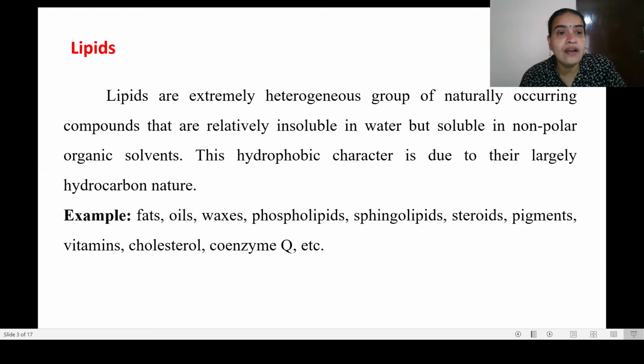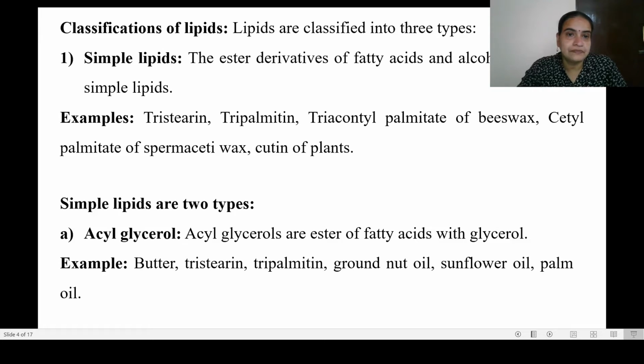These are having long carbon chain. All these lipids will be having long carbon chain in their structure which will make them hydrophobic, and that is the main reason for the non-solubility in water. But they are soluble in non-polar organic solvents. So this hydrophobic character is due to the largely hydrocarbon nature. Examples can be given as fats, oil, waxes, phospholipids, sphingolipids, steroids, pigments, vitamins, etc.